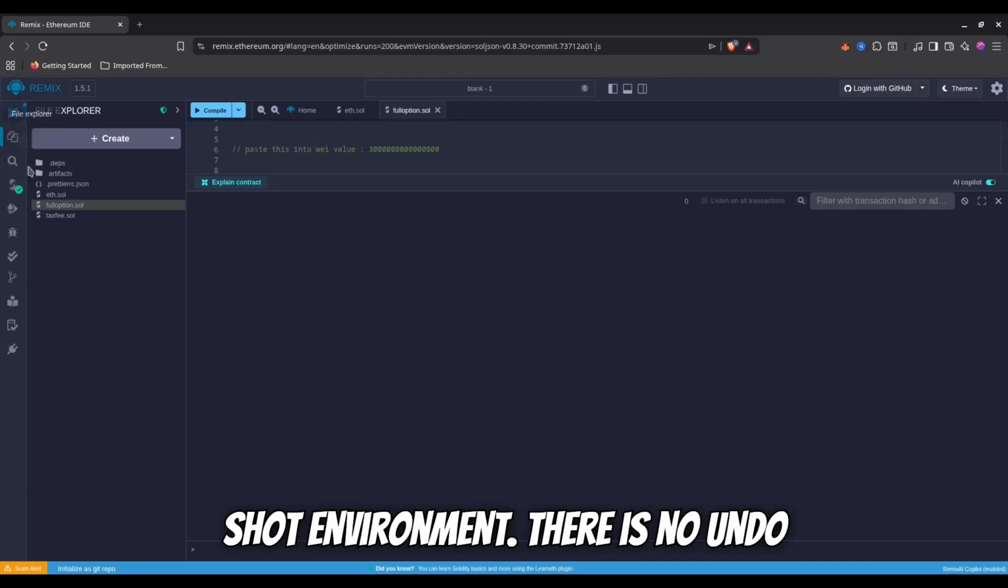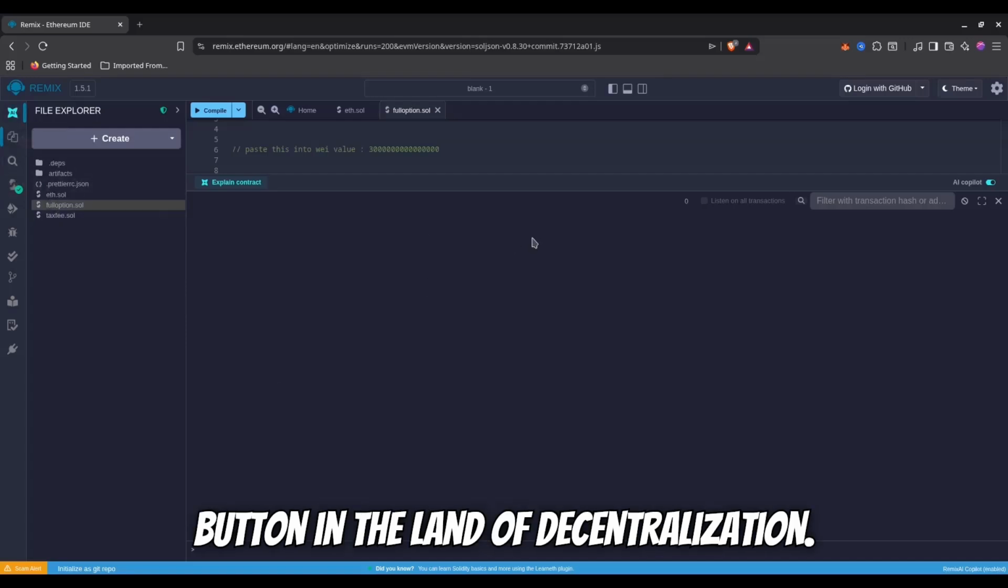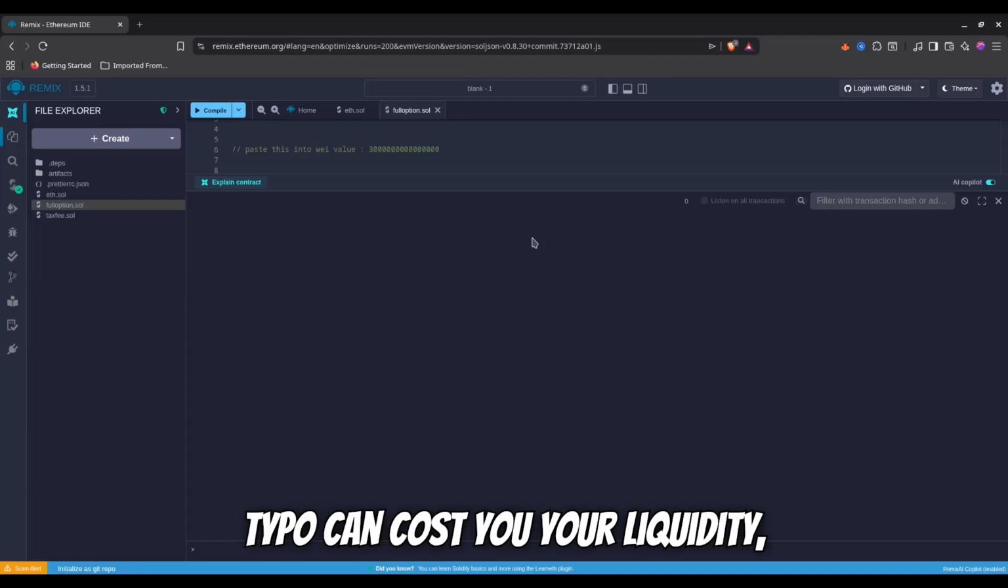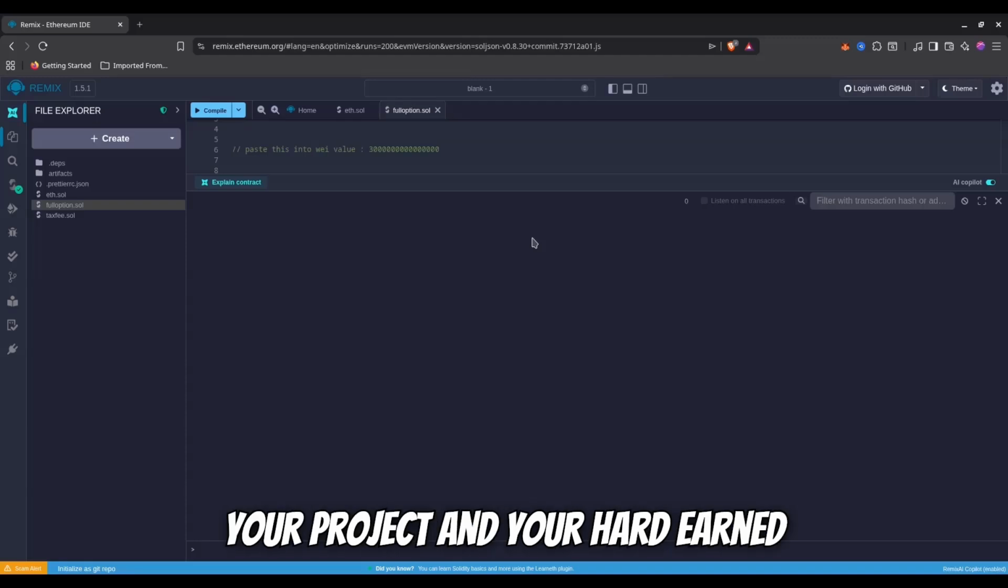There is no undo button in the land of decentralization. A single misplaced semicolon or a logical typo can cost you your liquidity, your project, and your hard-earned reputation.